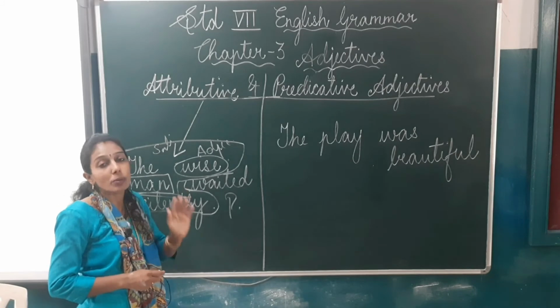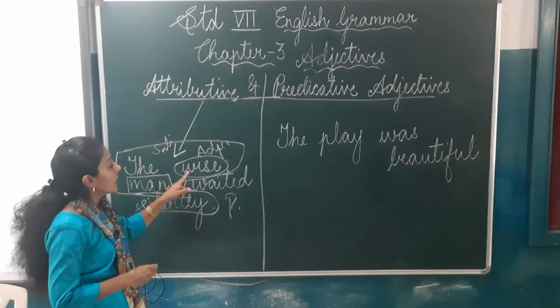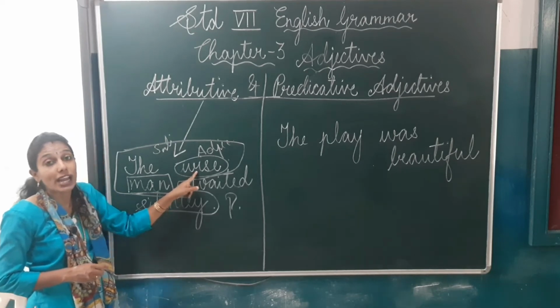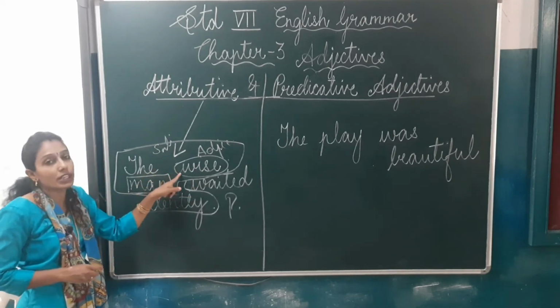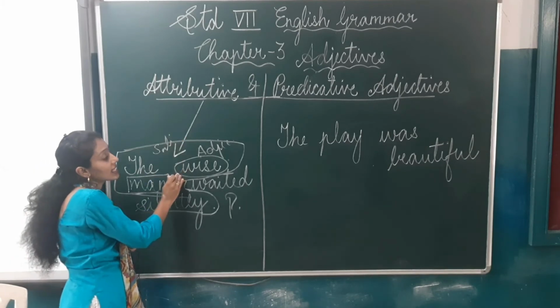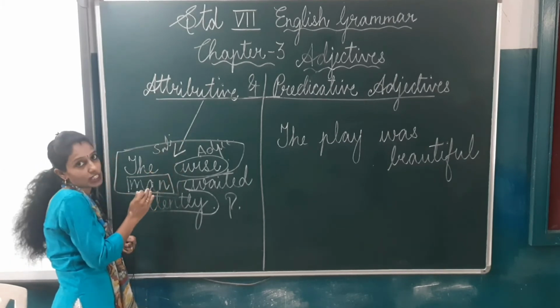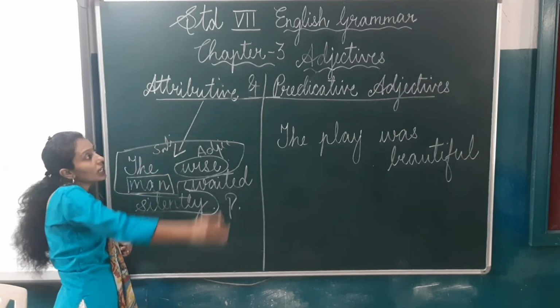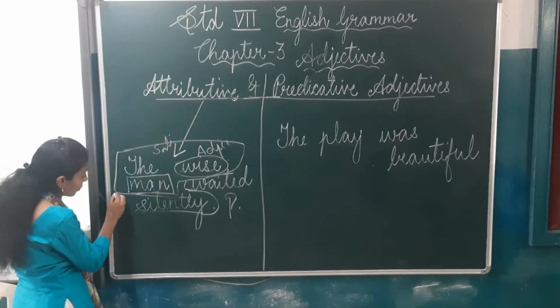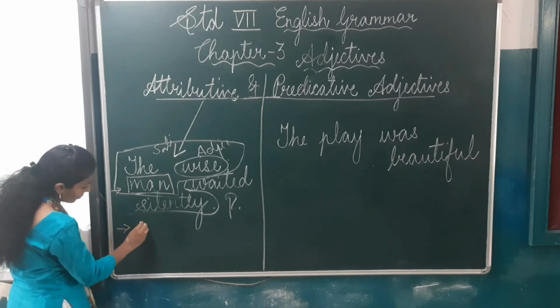Understood children? What do you mean by attributive adjective? The adjective that comes before the noun, or the adjective that is in the subject part of the sentence. Now I'll give you one more example.